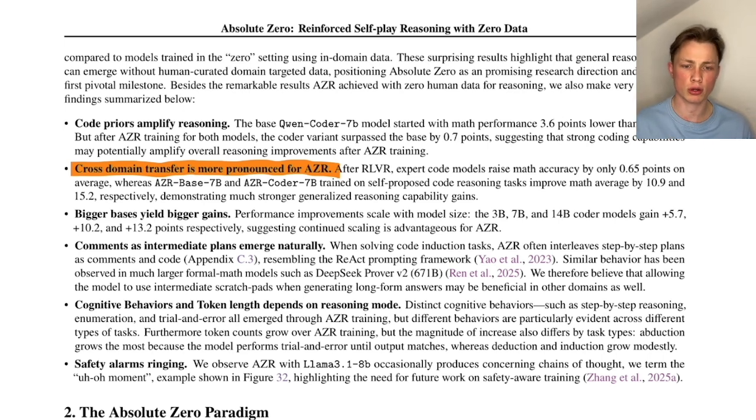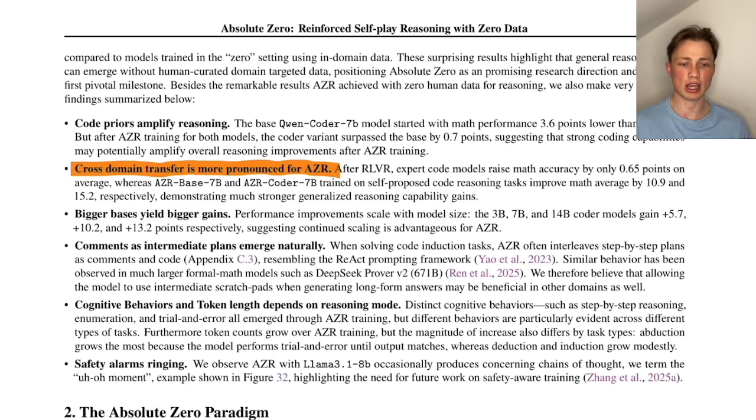So they show, okay, they just train on code tasks, but the model is getting better on math and also better compared to other models. So yeah, other models that are only trained on code are getting not so good at math compared to the absolute reasoning model. And the next step is bigger bases yield bigger gains.